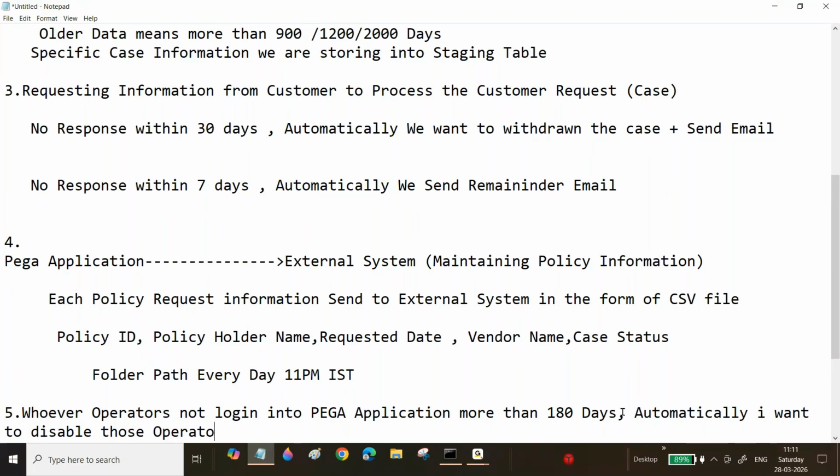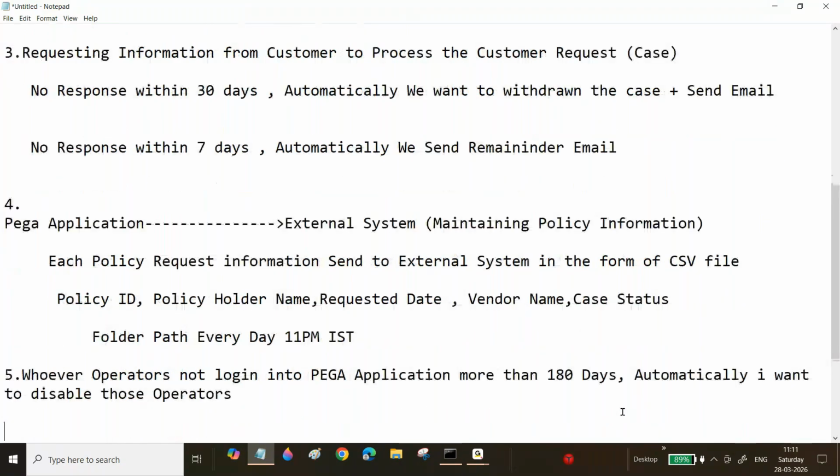Clear? What is my requirement here, everyone? Yes or no?